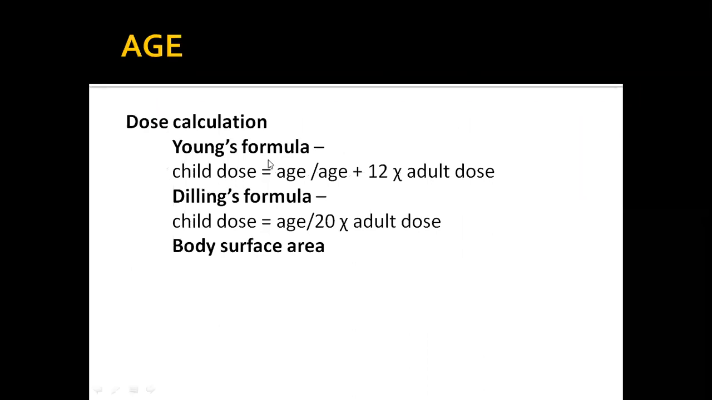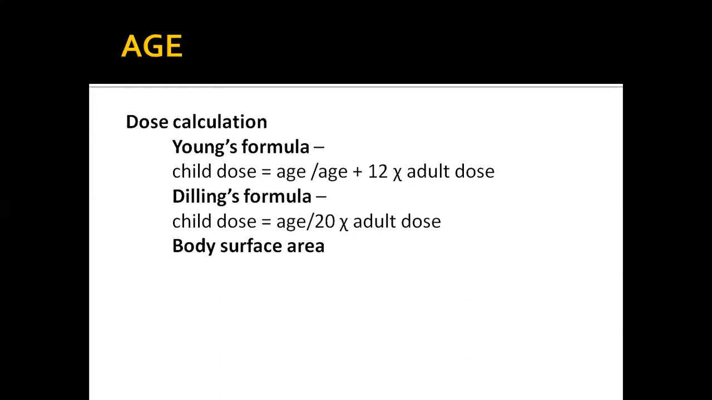These formulas are important: Young's formula and Billings formula. Based on these, you can do practical calculations, and in the practicals these things will be repeated. What is Young's formula? Child's dose is age divided by age plus 12, multiplied by the adult dose. Billings formula is age divided by 20, multiplied by the adult dose. So according to Billings formula, we are giving 1/20th of the adult dose per year of age.